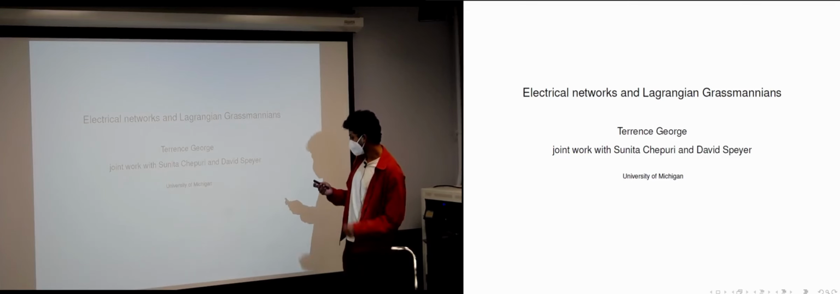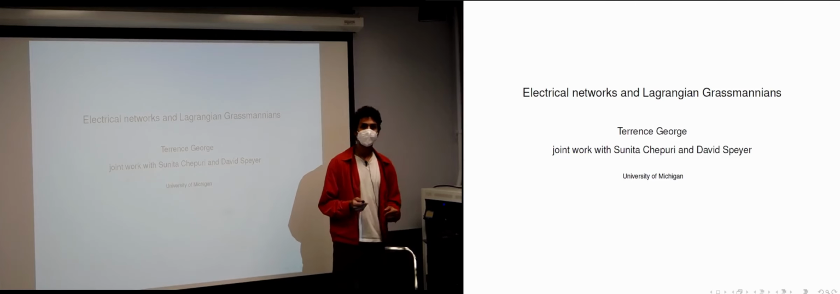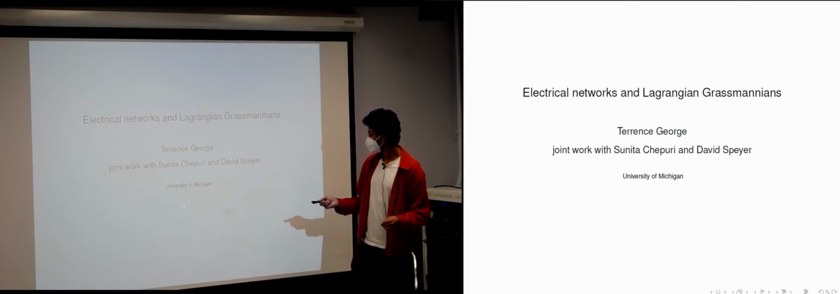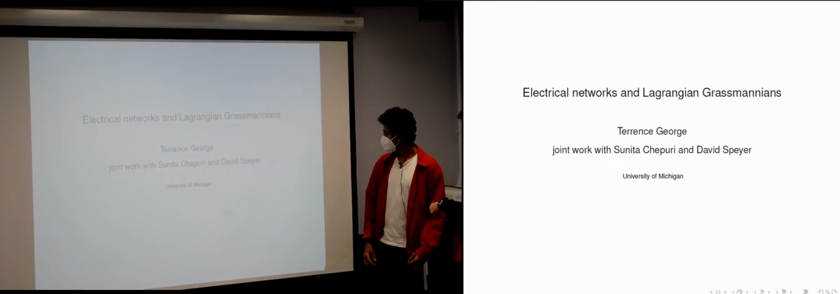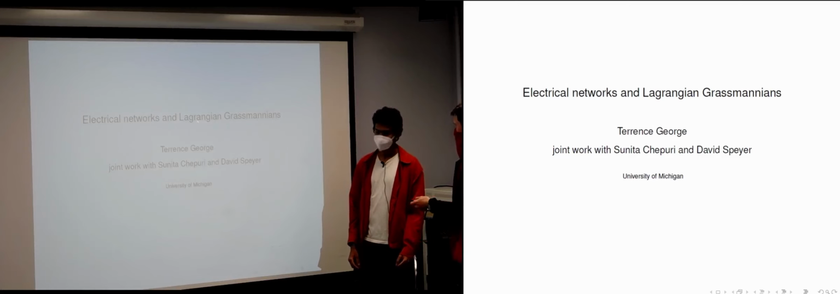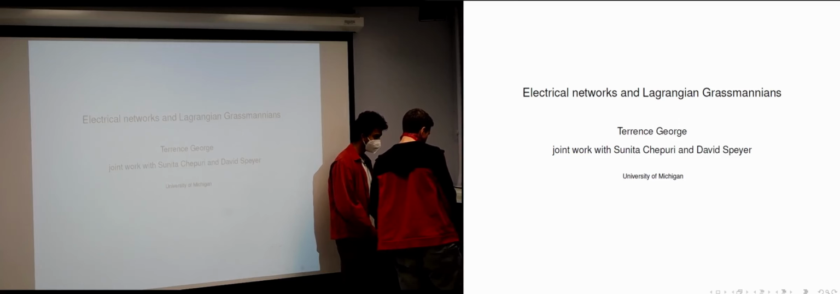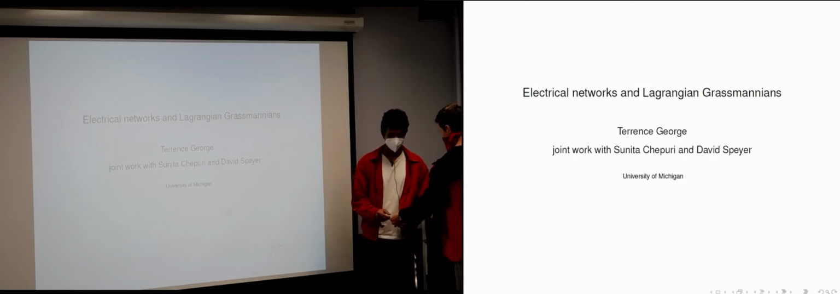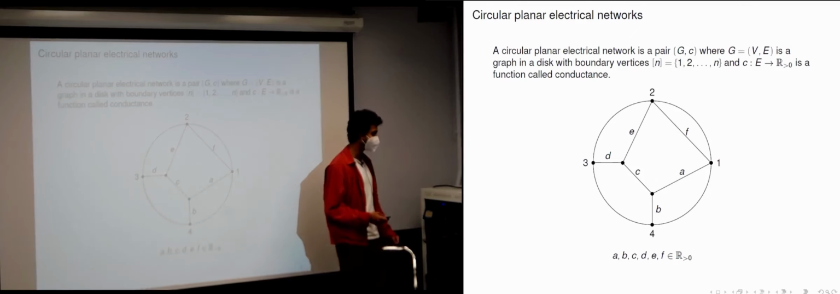So, let me start by defining an electrical network. Oh, do I need to point at a specific place? Okay, this one works, but I'm not able to change the slide. Oh, yeah, then maybe I can use the... Oh, wait, no, sorry, that's the problem. Oh, now you can. Okay, it works. Sorry about that.